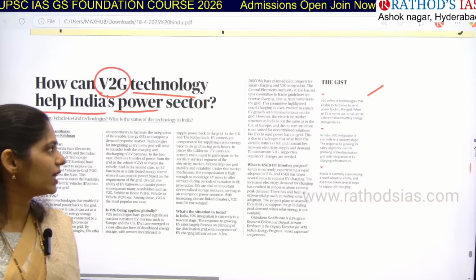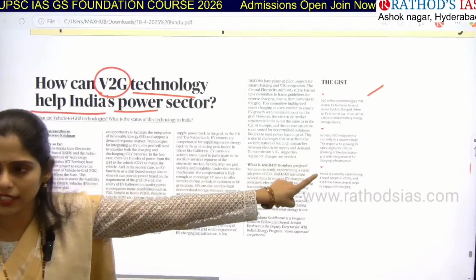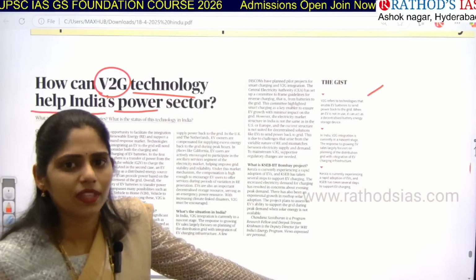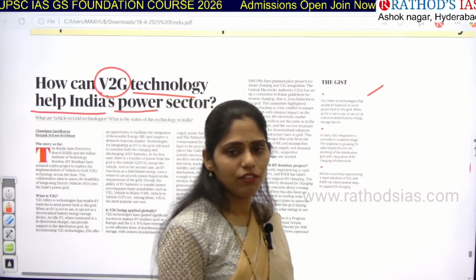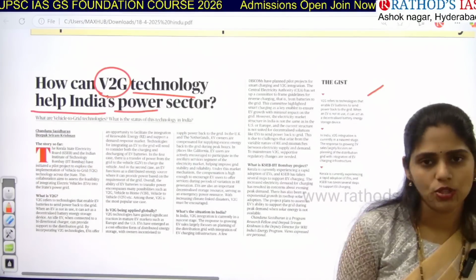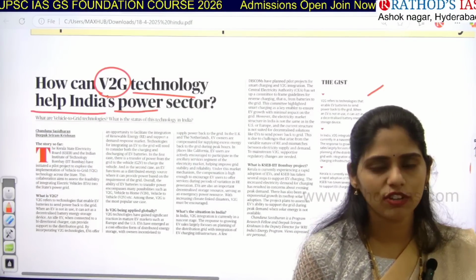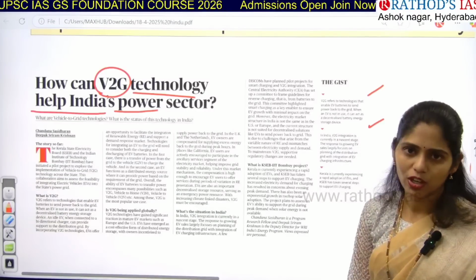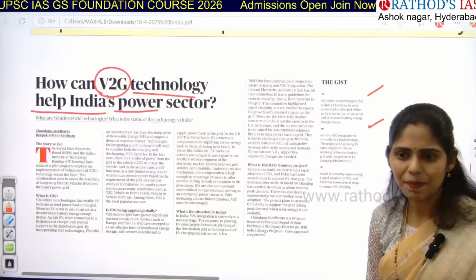The V2G concept is nothing but vehicle to grid. So whenever we keep charging our electric vehicles, if you are not using them, it is a waste. So we send that back to the grid if you are not using it. That is called V2G technology. So do we have this technology in India?